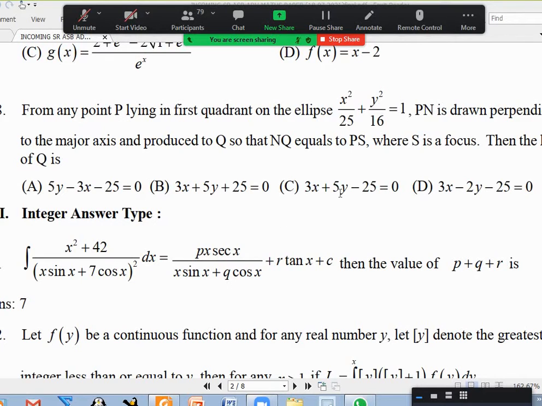Do I have a second option anywhere? Minus 25 minus 5y plus 8. I don't have the second option, right? Only C is coming. Yes, sir. So it is only C then. The answer is given as B, sir. Okay, we'll change it. What is the B? Yes, sir. Thank you.